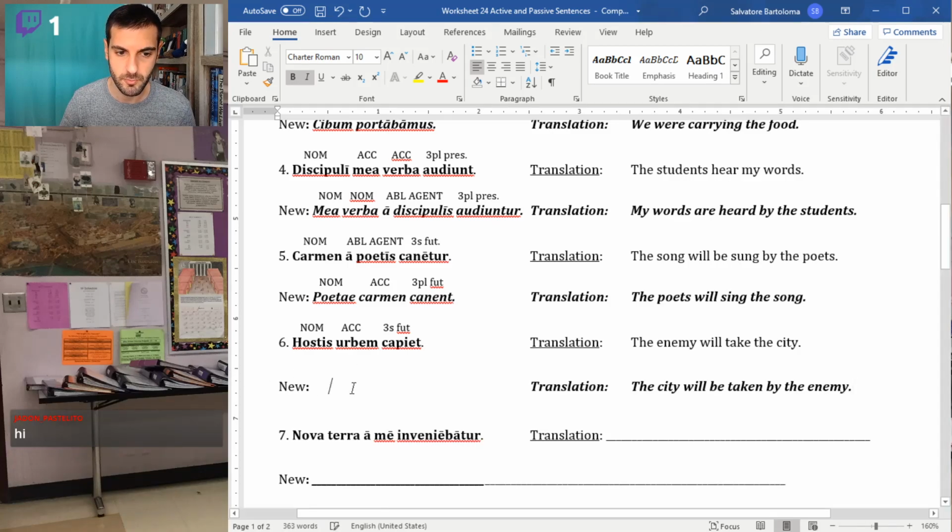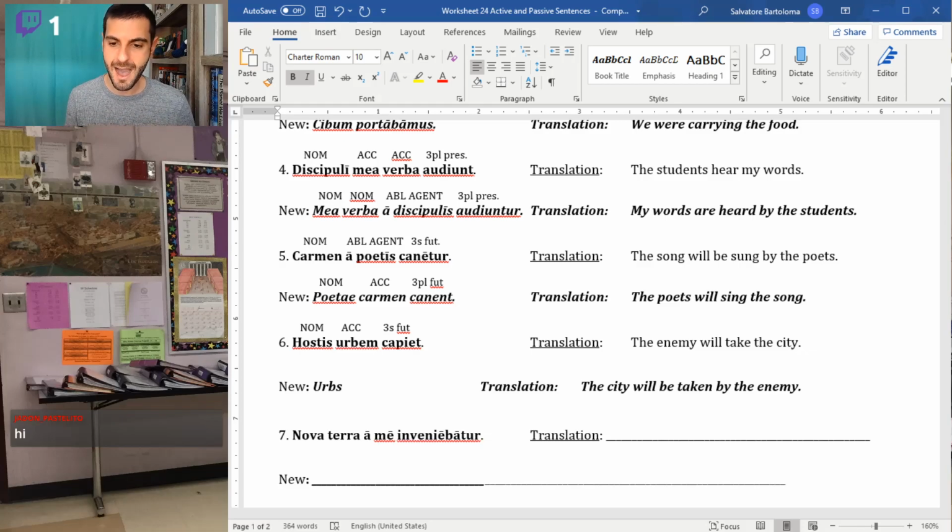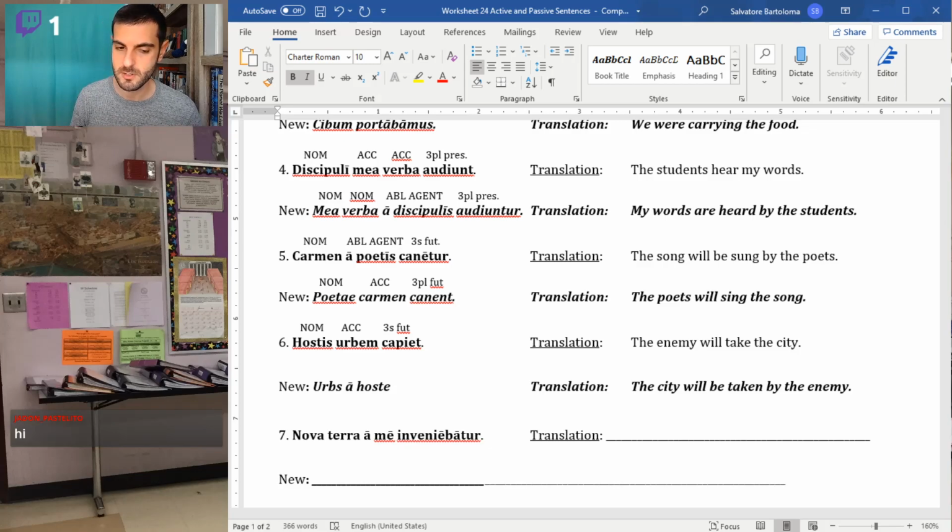So that's what we're aiming for. Which means in our new sentence, the city is now the subject. So we need the nominative of urbem, which is urbs. It's a vocab issue. The enemy is now our agent. So hostis, hostis, hosti, hostem, hoste. We need the ablative of that. So hopefully we can come up with those endings pretty quick. And then the city will be taken. We're still third person singular here, except now it's passive.